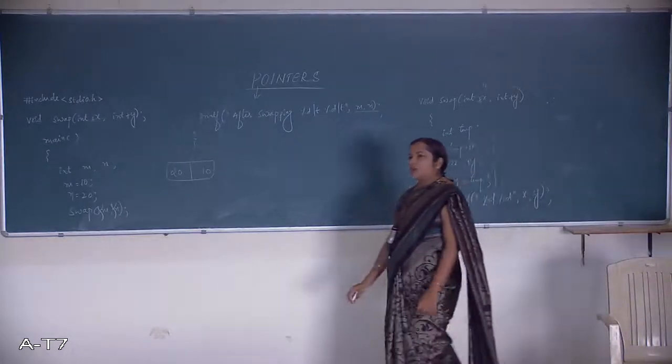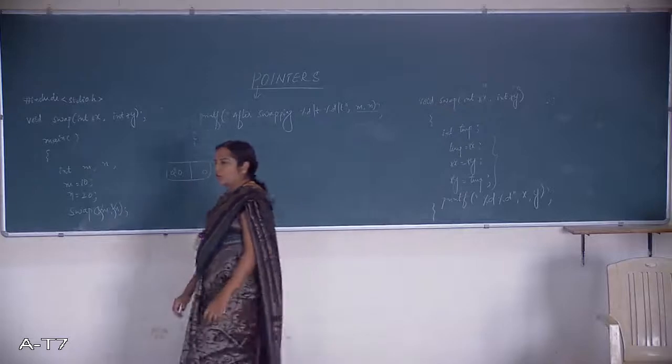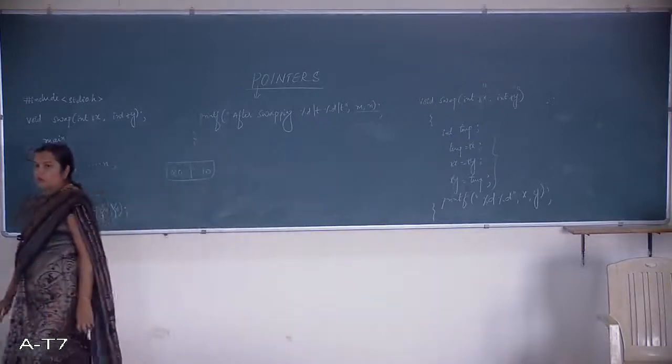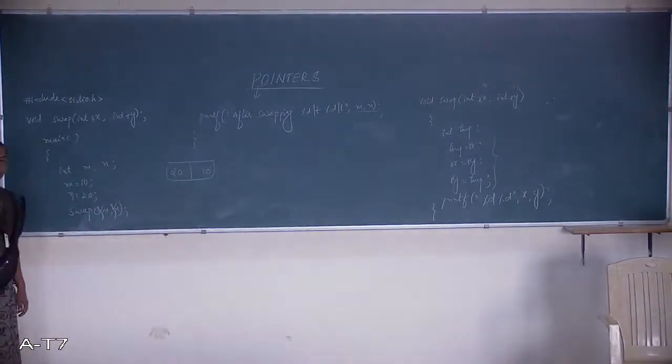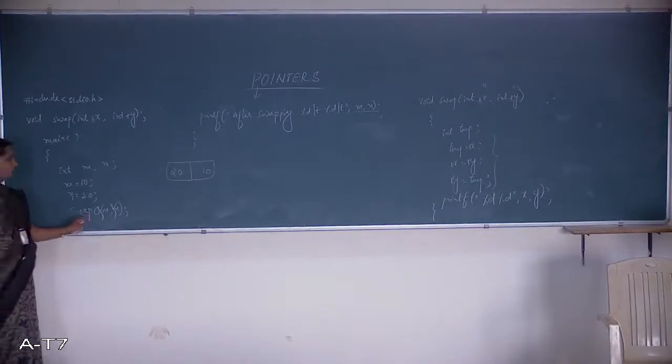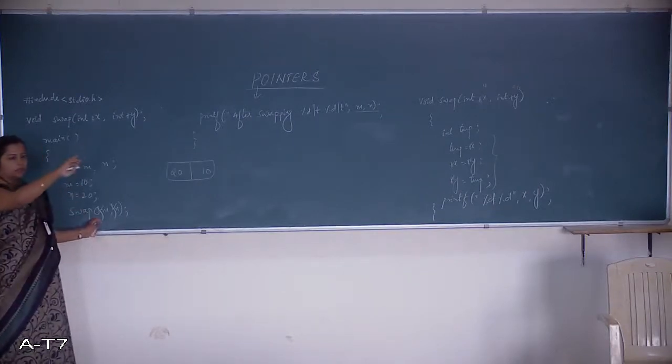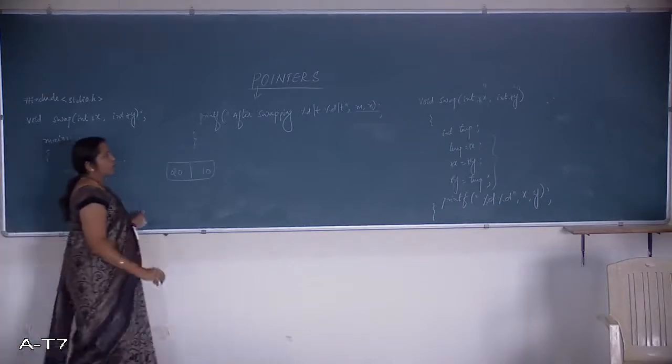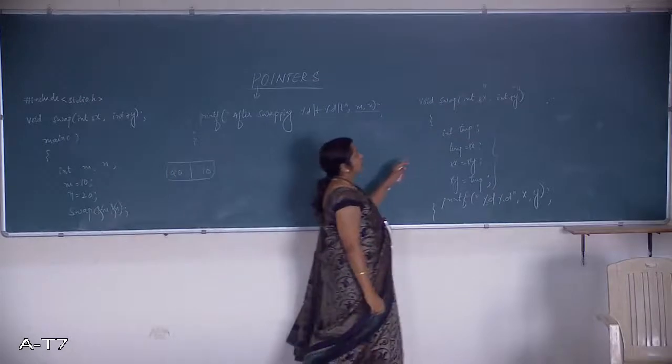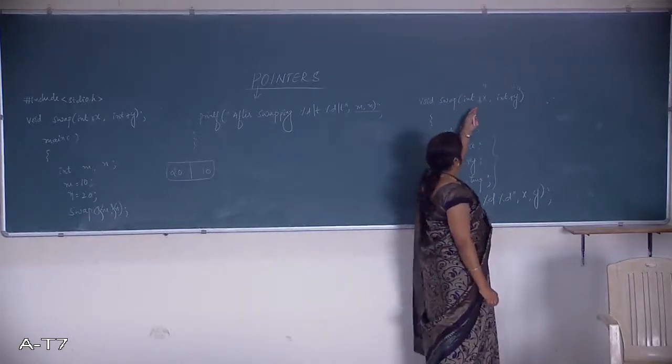In the earlier case, that mechanism is called call by value, whereas here in case of call by reference, the actual parameters will be sending the addresses to the formal parameters. If any particular variable is meant for holding the address, that particular variable has to be declared as what? Pointer variable here.